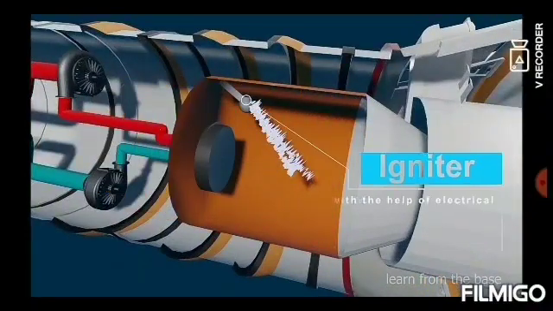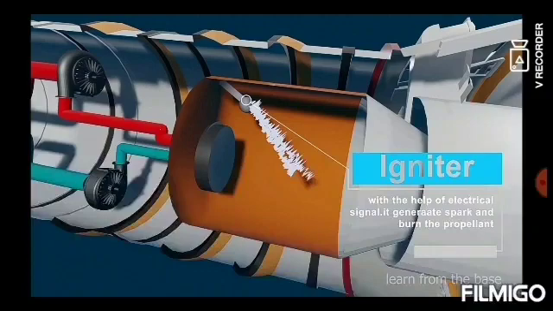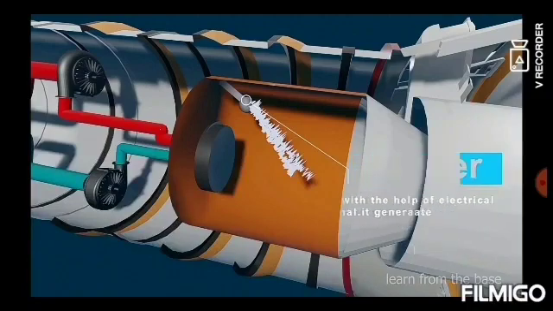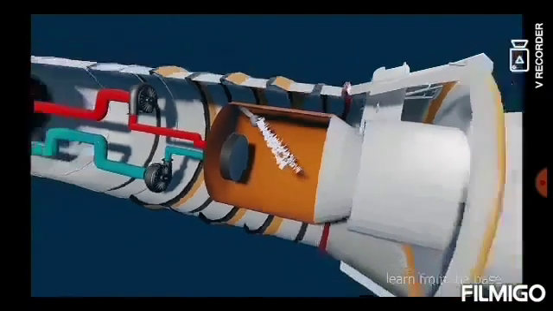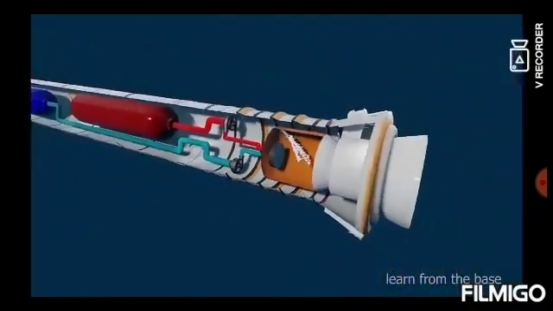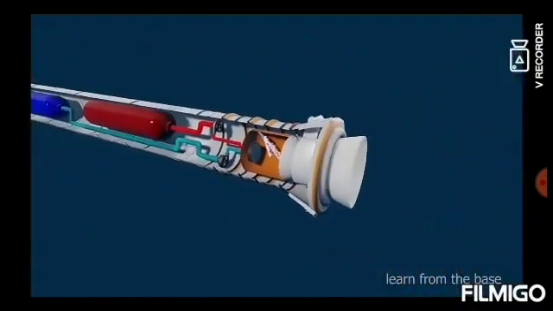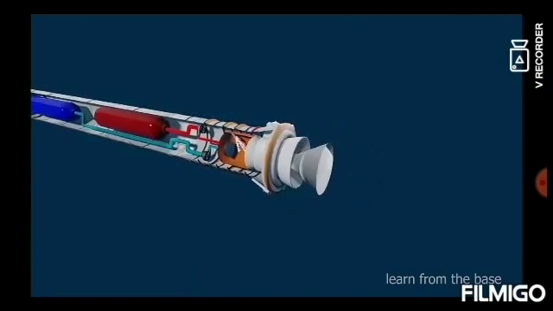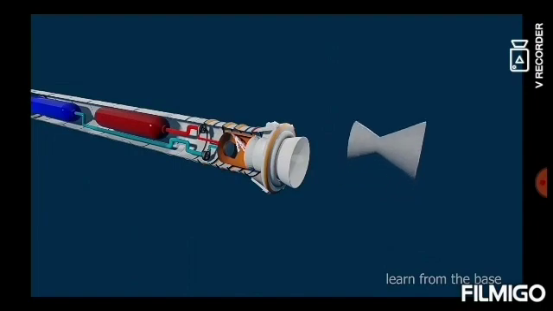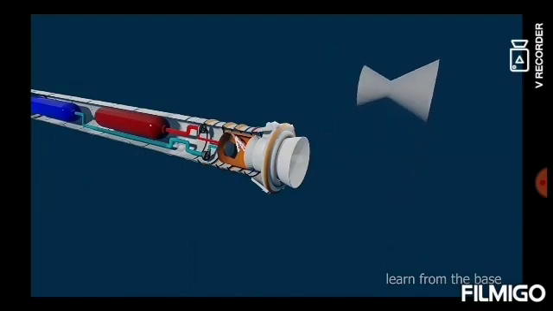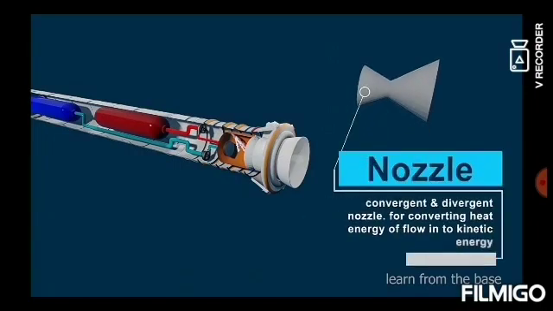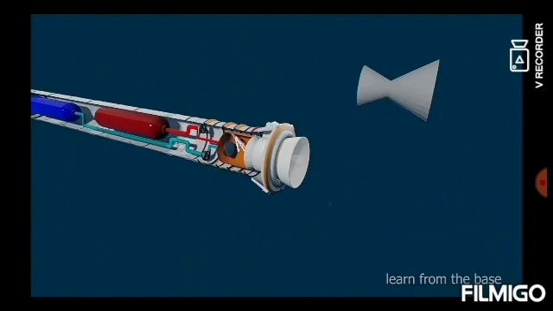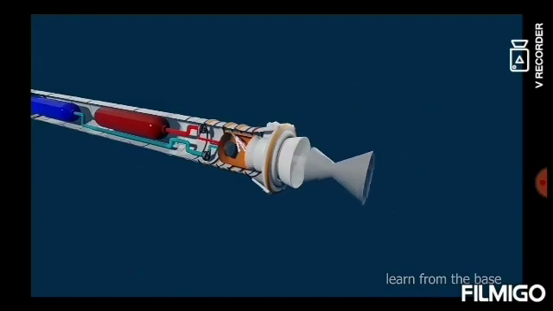The igniter works with the help of an electrical signal. It generates a spark and burns the propellant. This is the nozzle. It is used for expanding and accelerating the combustion gas.